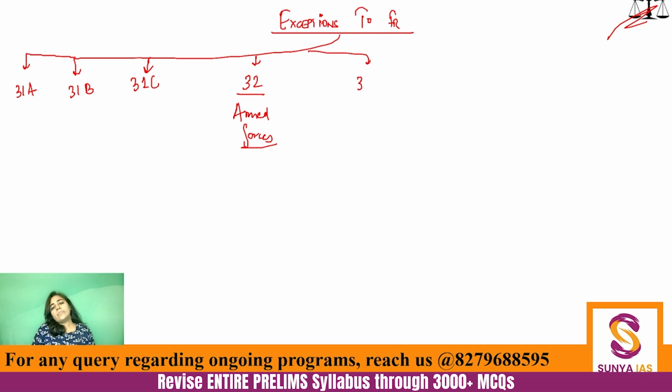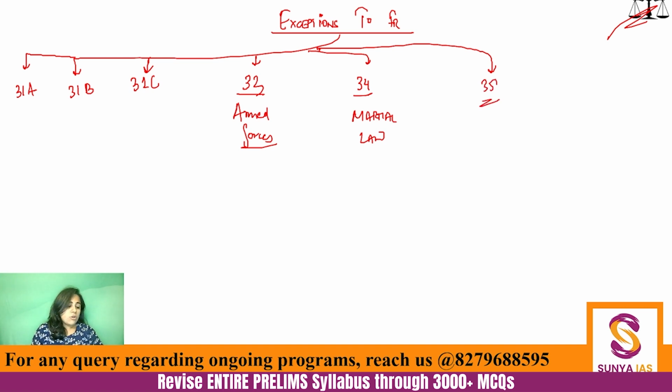Then comes Article 34, that is talking about martial law, and how fundamental rights will not be applicable when martial law is in application. So 33, 34, and finally 35, which is talking about how these fundamental rights will be implemented and who has the power to actually implement these particular fundamental rights.